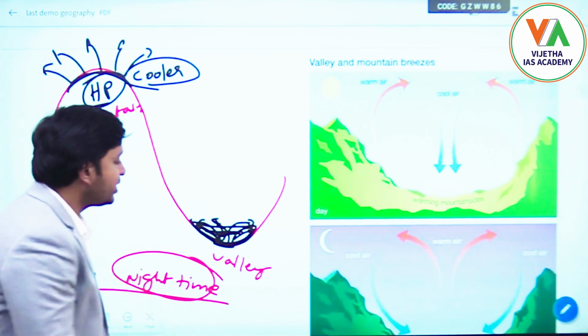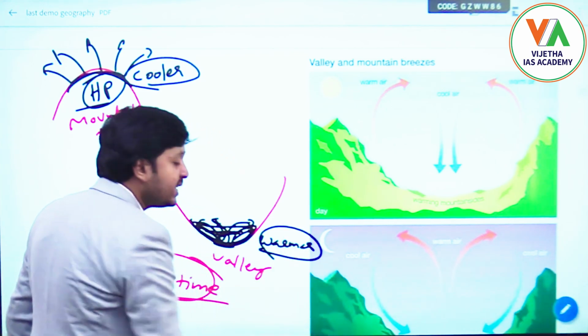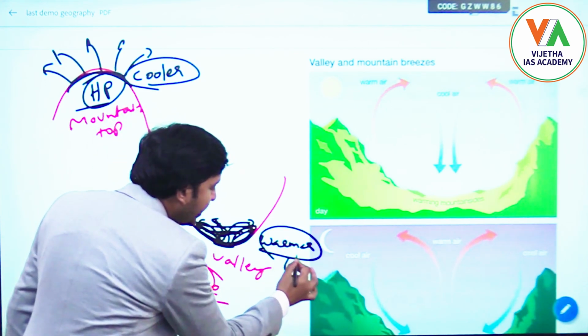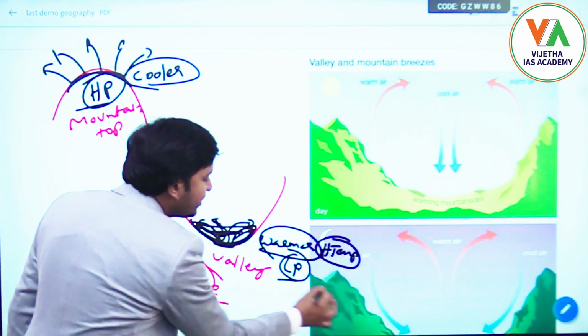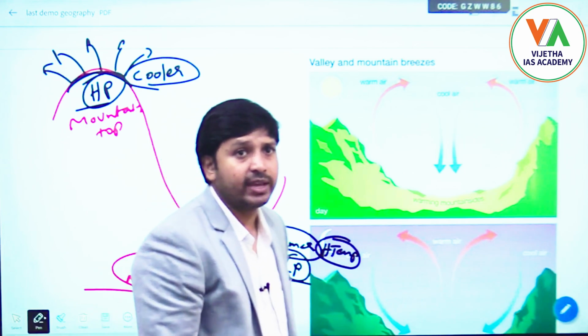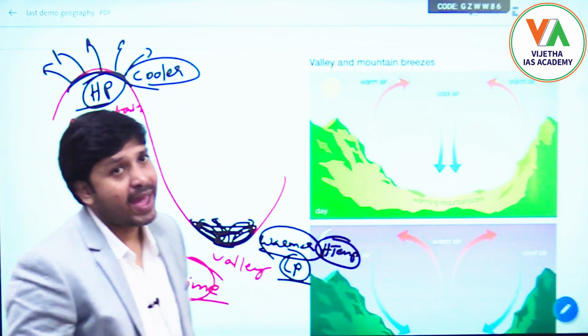As this region is warmer, the temperature will be high, and the pressure will be relatively low. We know the winds generally blow from high pressure towards low pressure.